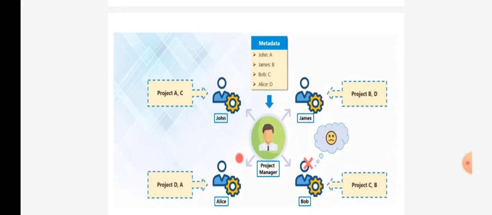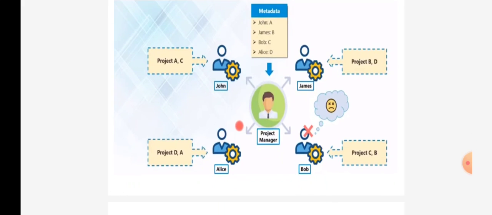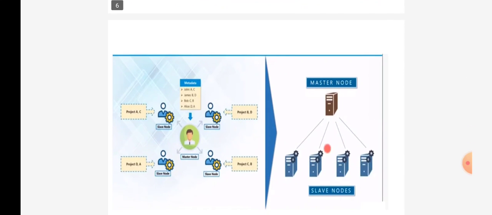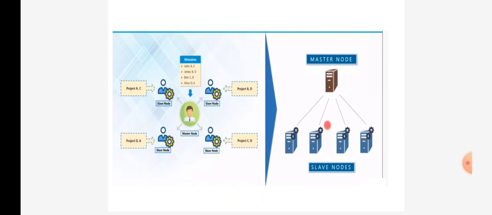And in our metadata, the data gets stored. That means what the project manager did is that, from the previous part, he started storing the data on which person can work on which kind of project. For example, John can work on projects A and C, Alice can work on projects D and A, James can work on projects B and D, and Bob can work on projects C and B, and all this storage can easily be done in the metadata also. If any of the persons fails or is not able to continue the job, or leaves, the project will not get affected. Some other person can definitely take over that project, and the project can easily be completed.